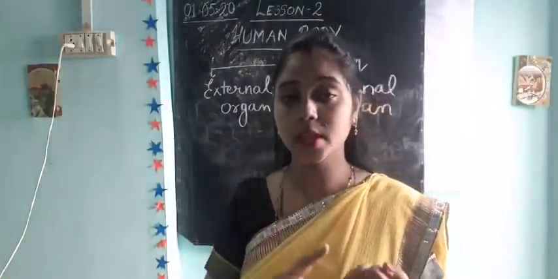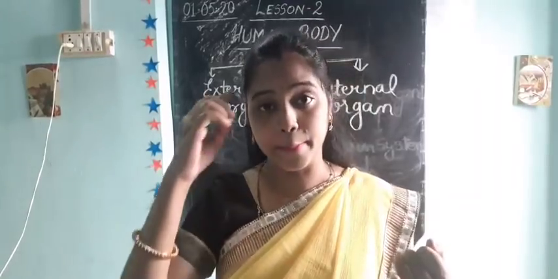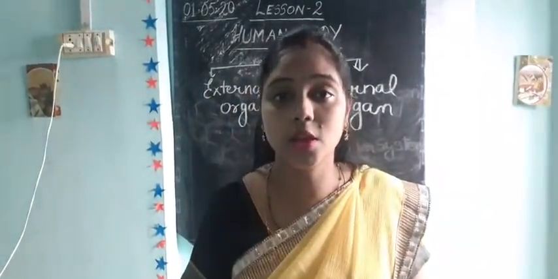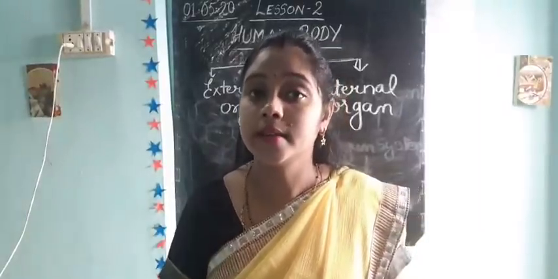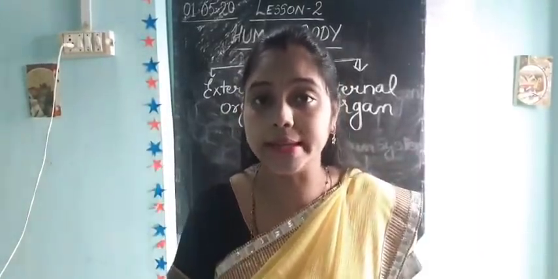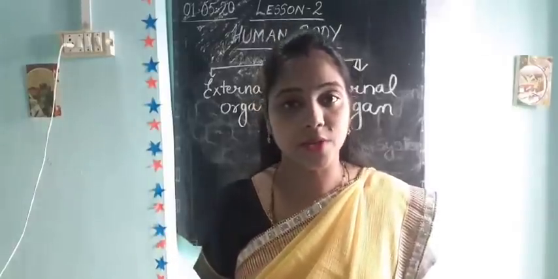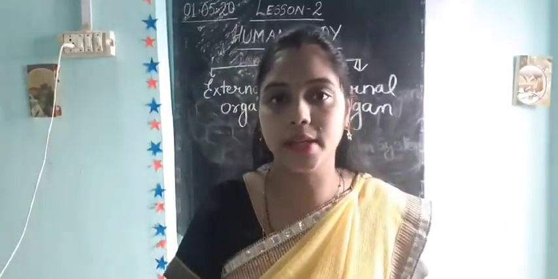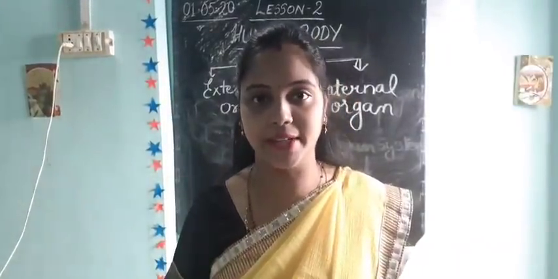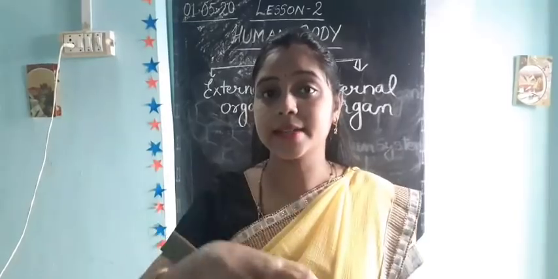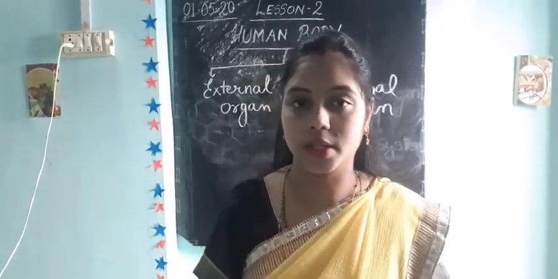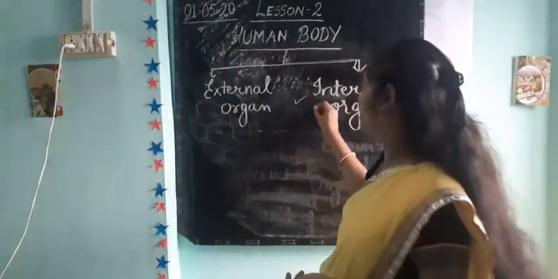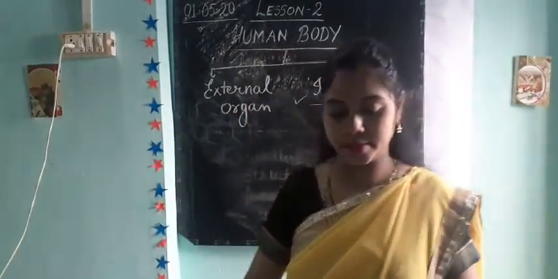First internal organ, brain. Second, heart. Third, lungs, then stomach, kidney, intestine, etc. These things are present inside our body, not outside, that is why they are called internal organs.